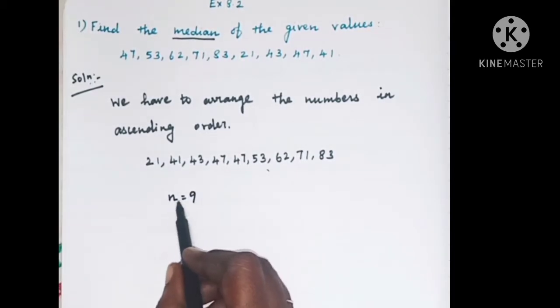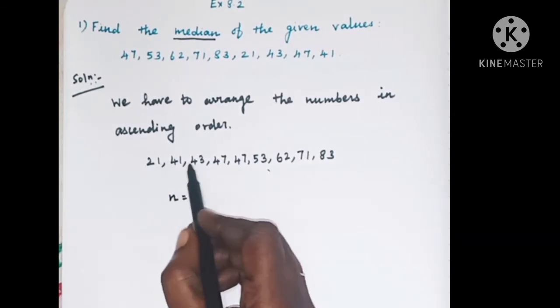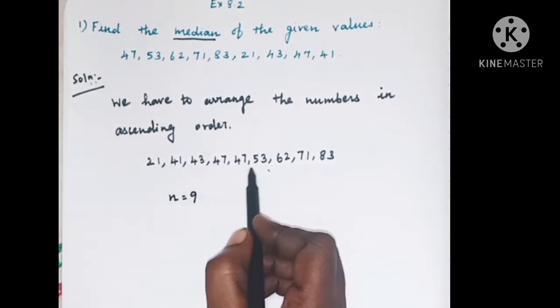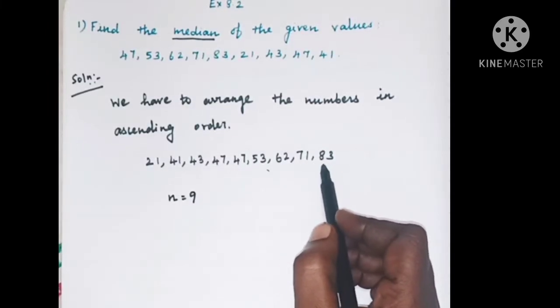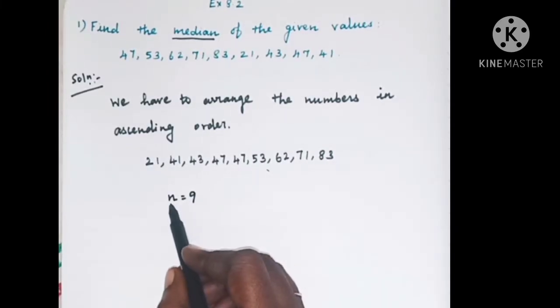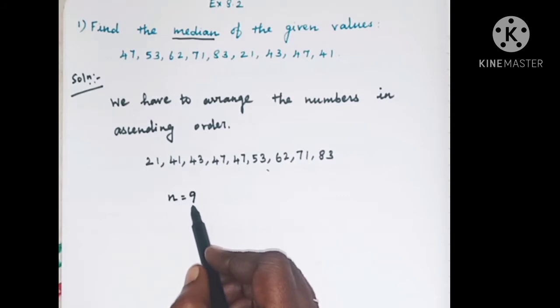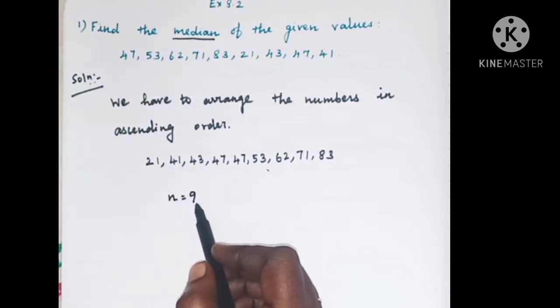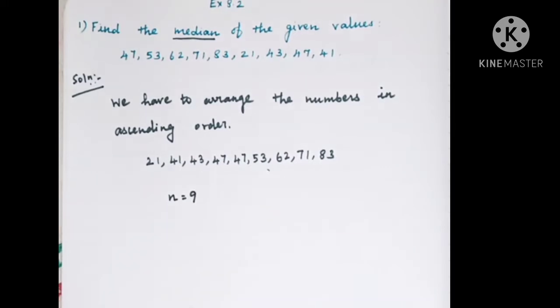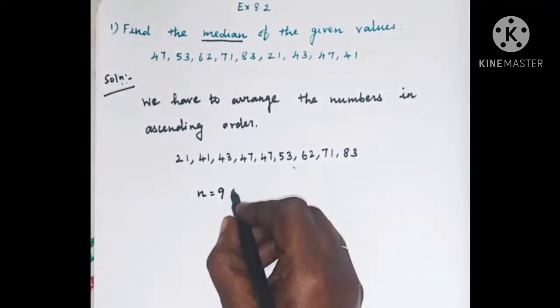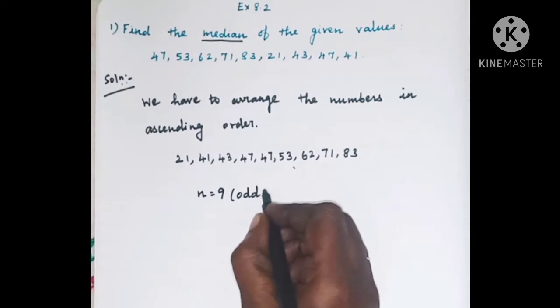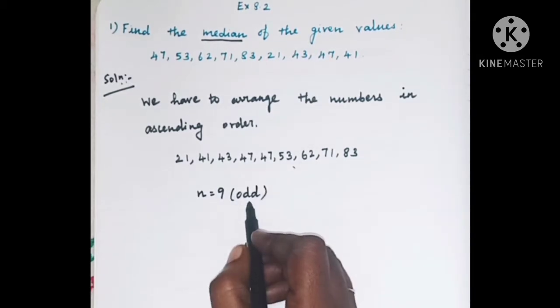So, here n is equal to 9: 1, 2, 3, 4, 5, 6, 7, 8, 9. So, the total number of observations is 9, and 9 is an odd number.